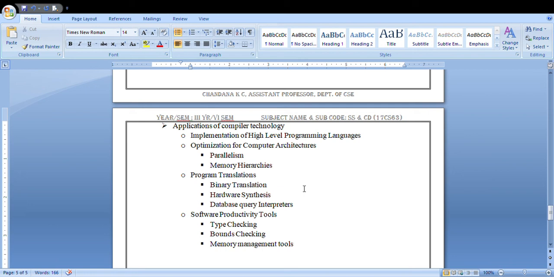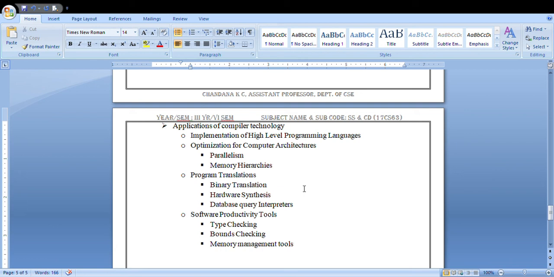First, why did you implement the high level programming languages? The programmer expresses an algorithm using the language, and the compiler must translate that program to the target language. Generally, high level programming languages are easy to program in, but are less efficient.